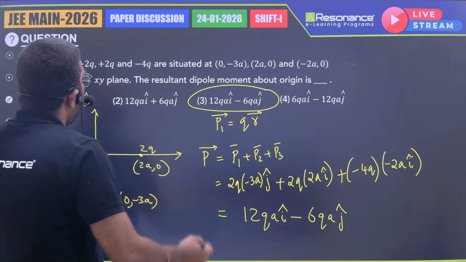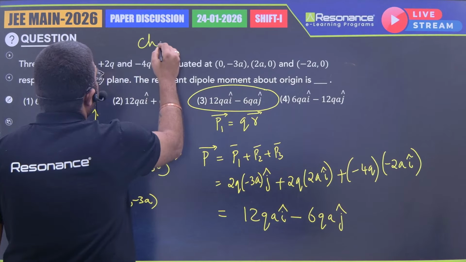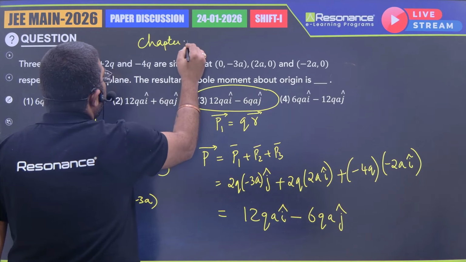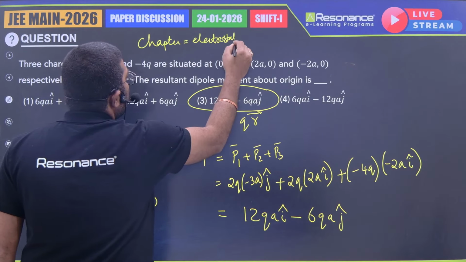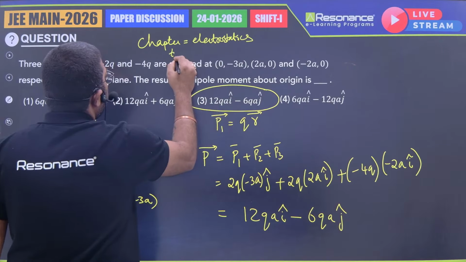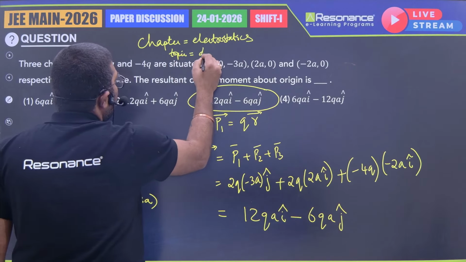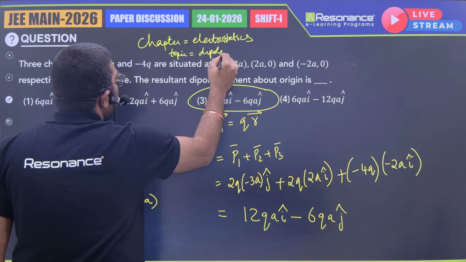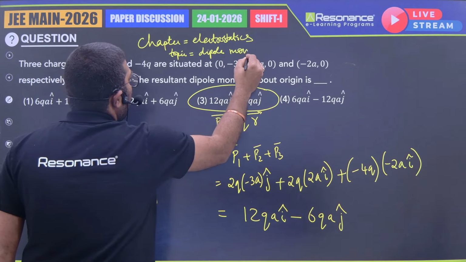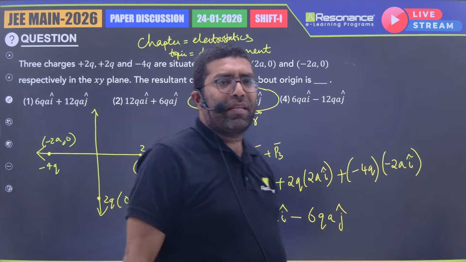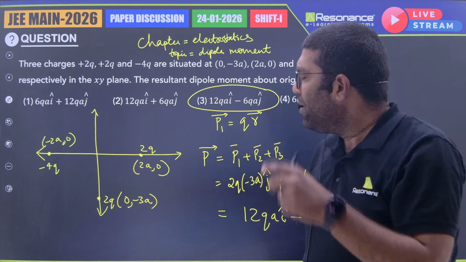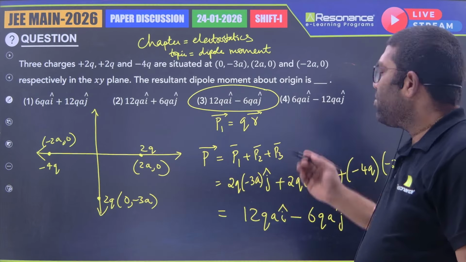So if you are writing down, the chapter is electrostatics. Topic is dipole moment. So here we are not facing so much calculation problem. This calculation is also simpler in this question.